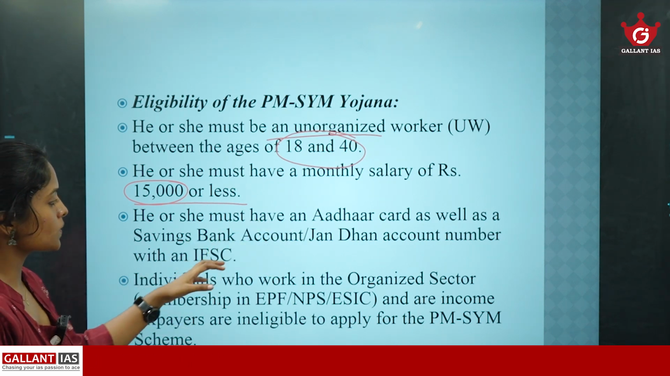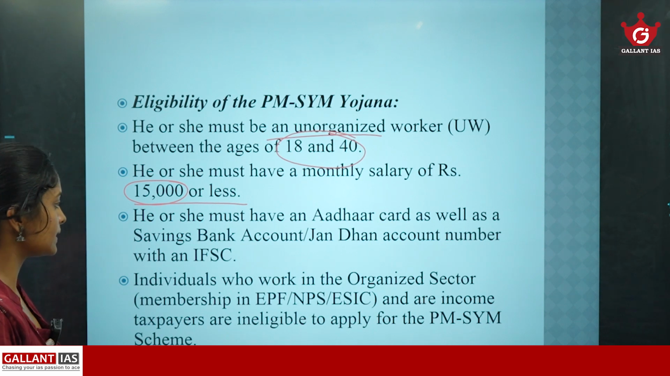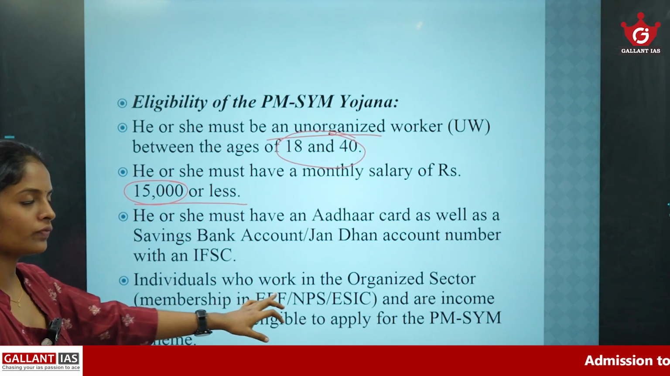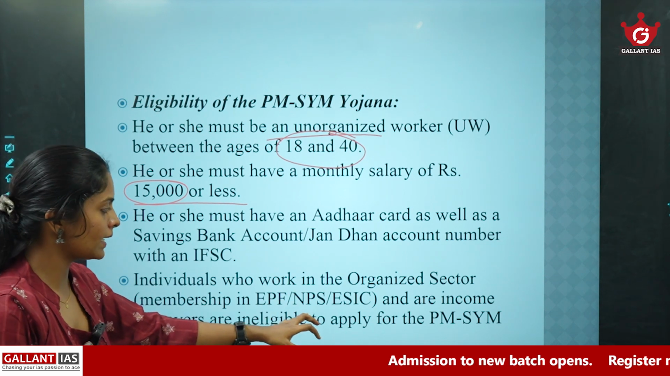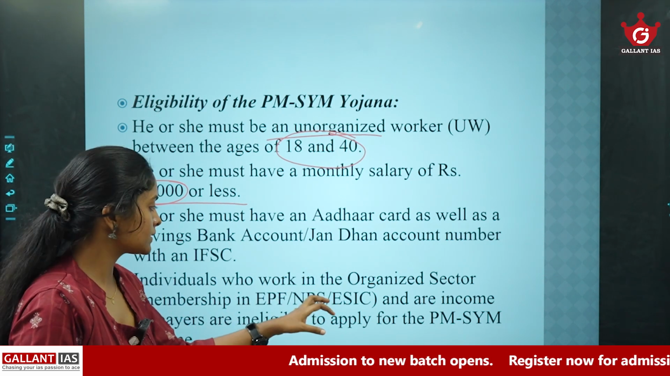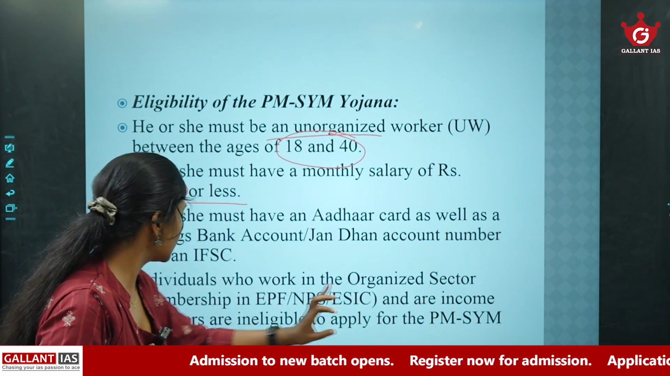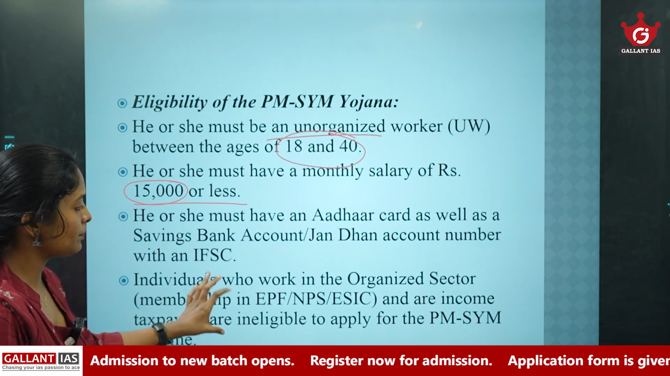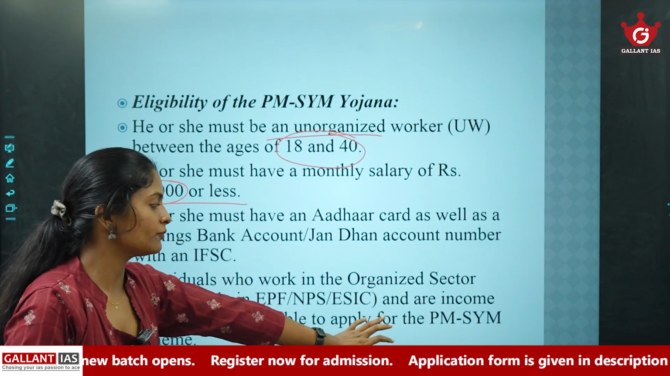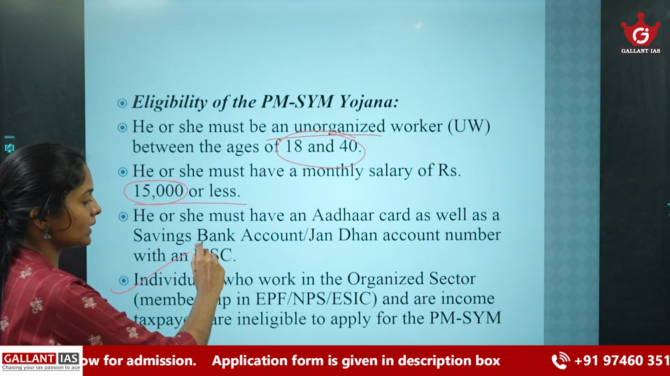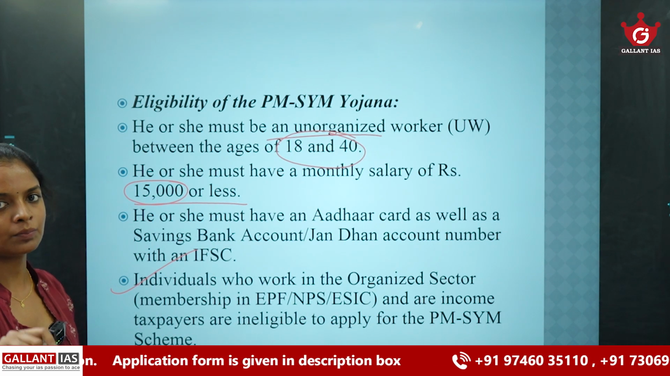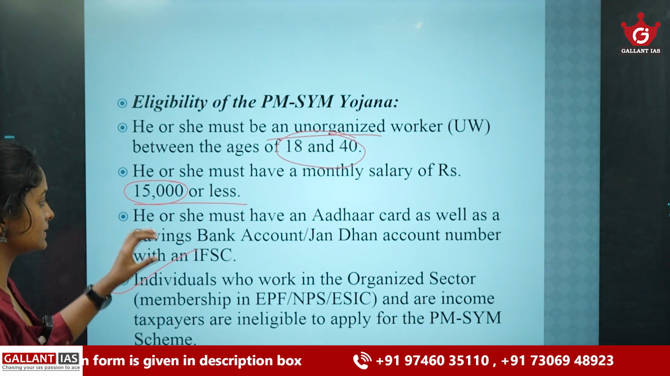Individuals who work in the organized sector, like members of EPF (Employees' Provident Fund) or NPS (National Pension Scheme), and who are income taxpayers, are ineligible to apply for this PM Shram Yogi Maandhan scheme. So individuals who work in the organized sector and tax-paying people are not covered under this scheme.